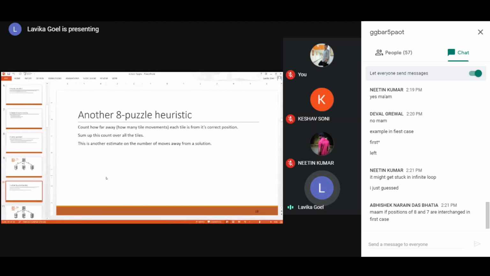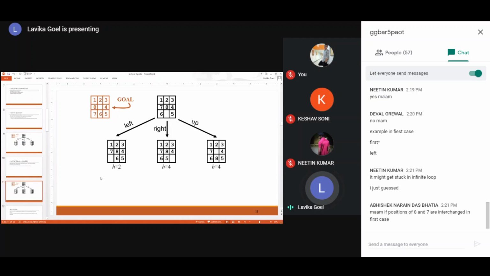Because for each tile you are counting how much away it is from its correct position, and you are summing up this count. So it's kind of a more sophisticated heuristic function, or you can say it is a global heuristic function, because it is taking into account all the tiles individually and their distances individually from their correct positions. So let us see this function and formulate the h values. For each tile, you have to count how far away it is from the correct position, and then you have to sum up that count for all the tiles. So let's see for the left hand side tile. 1 is already at the correct position, so leave it. It is at a distance of 0, so leave it.